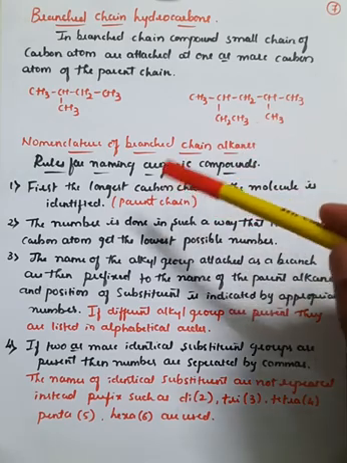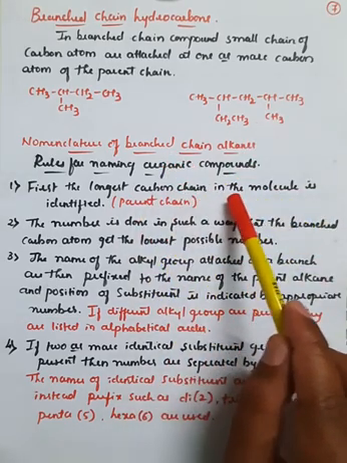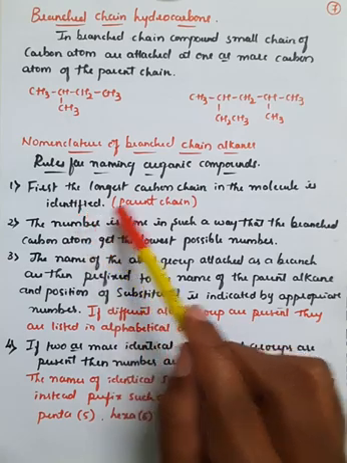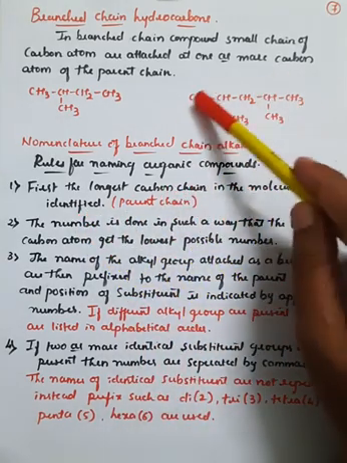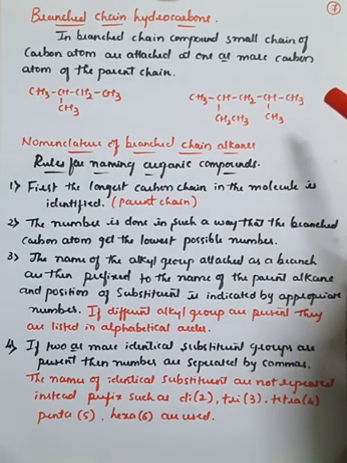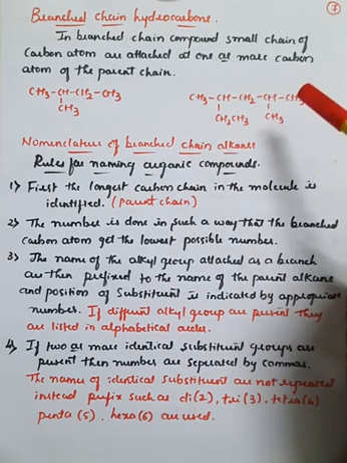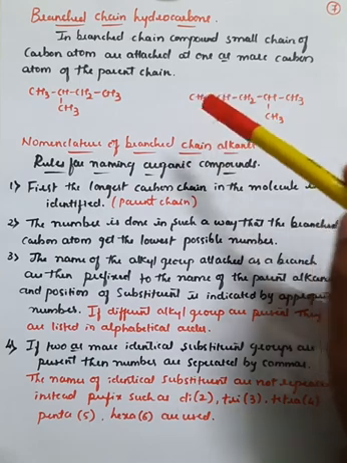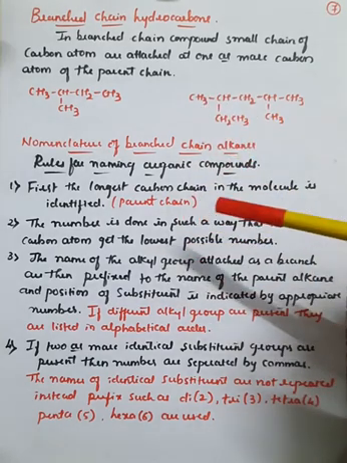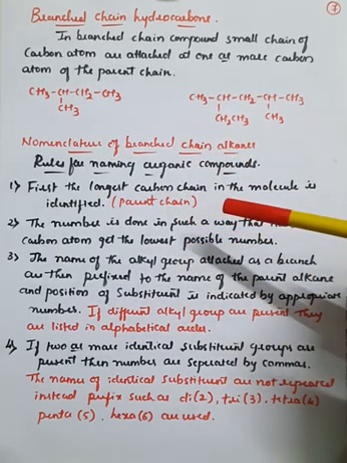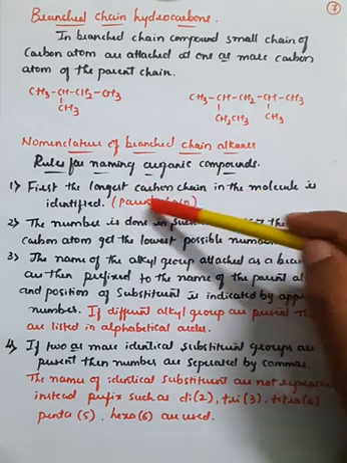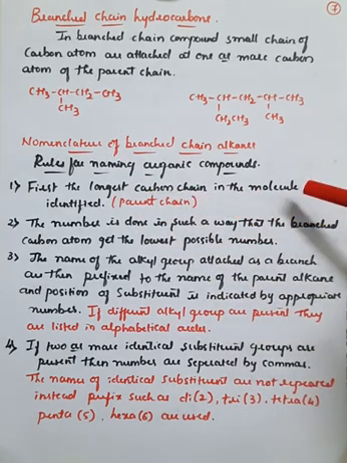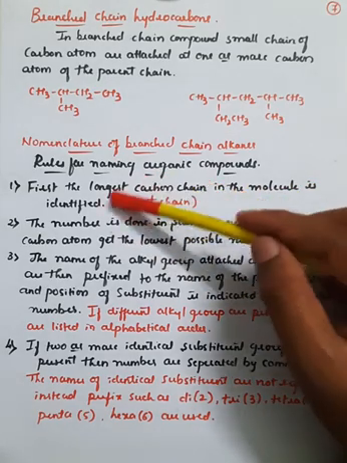The first rule is that the longest carbon chain in the molecule is identified first, which is generally called the parent chain. If they give any compound or any molecule, first you have to identify the longest chain, which is termed the parent chain, right? I will give further examples, so first understand the rules. First we have to identify the longest carbon chain in the given molecule, which is also called the parent chain.